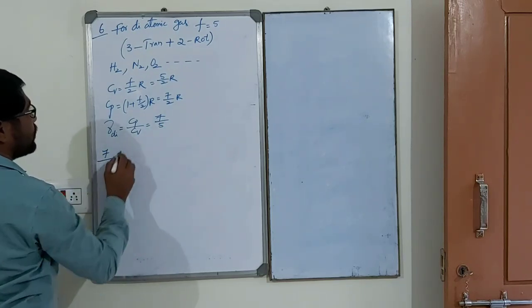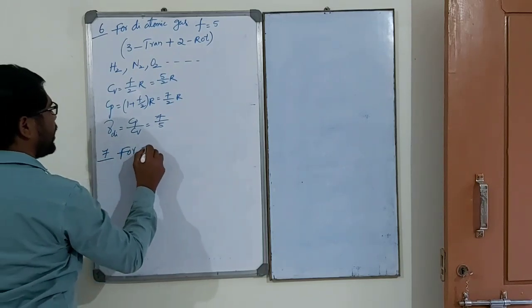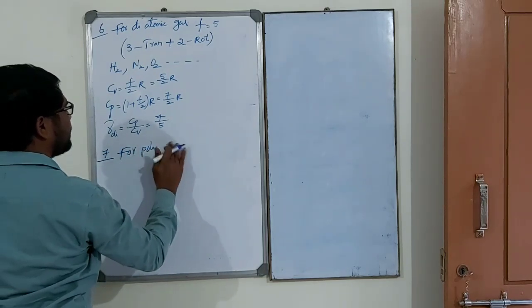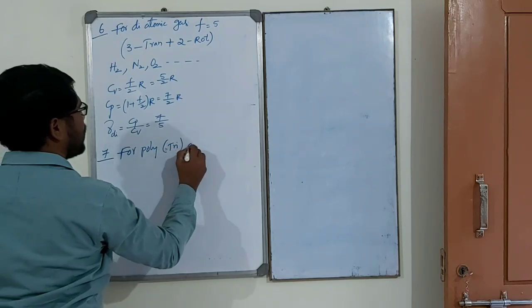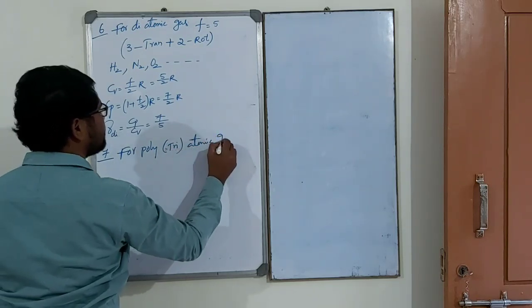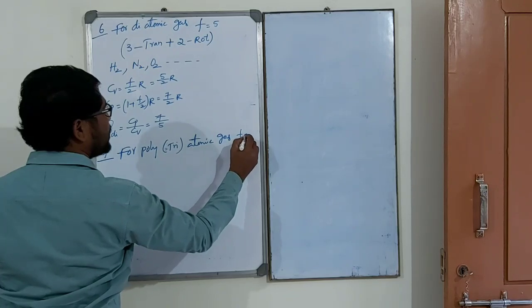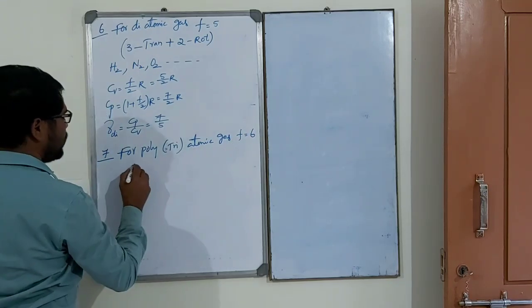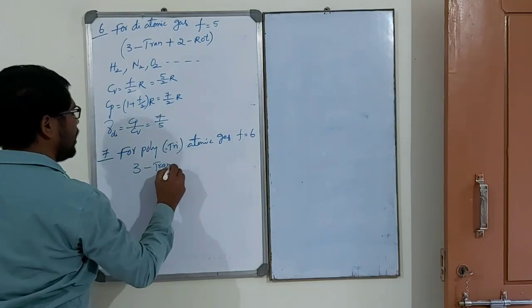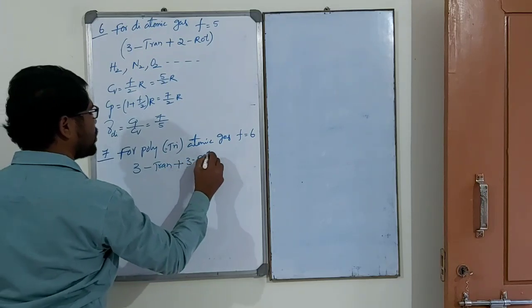Seventh one. For polyatomic or triatomic gas, f is equal to 6: 3 translational plus 3 rotational.